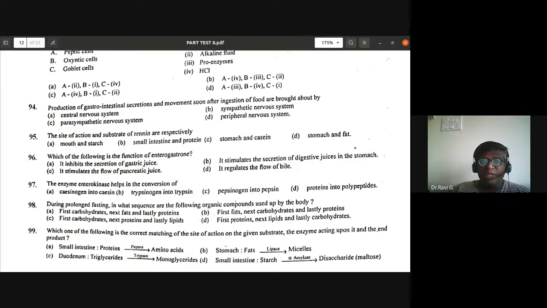So 95th question, the site of action and substrate of renin are respectively. Is it mouth and starch, small intestine and protein, stomach and casein, or stomach and fat? So it's not mouth and starch. So the stomach and casein is the correct answer for it. So the stomach, it is there, the renin, and casein is secreted for the digestion of.